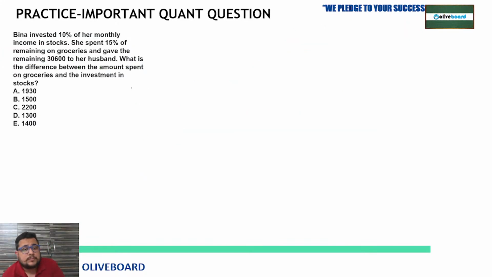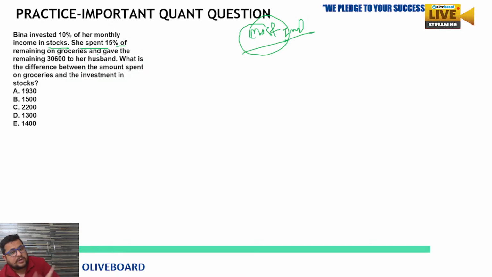Now this one. Okay, Beena invested 10% of her monthly income in stocks. She spent 15%. One of the most important questions you can say. This type of question comes. They may add some more data in that, you can see some more changes or some more detail, but you will see this kind of question. So how you approach these questions does matter.